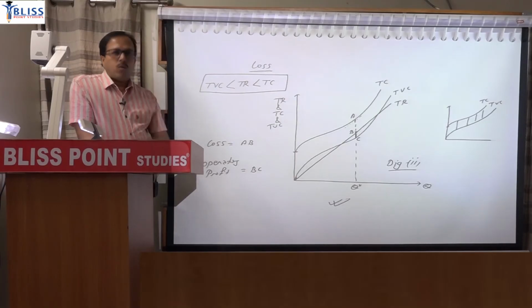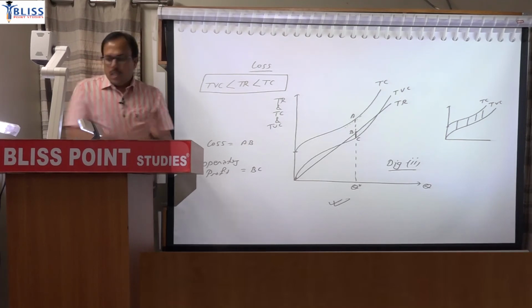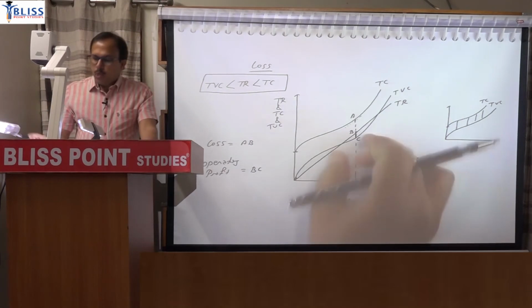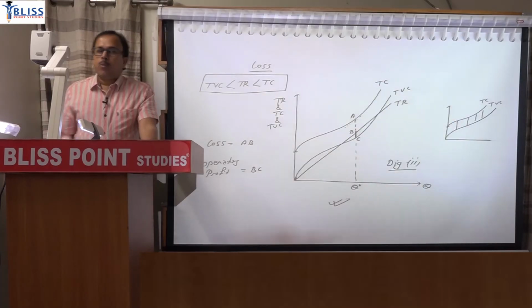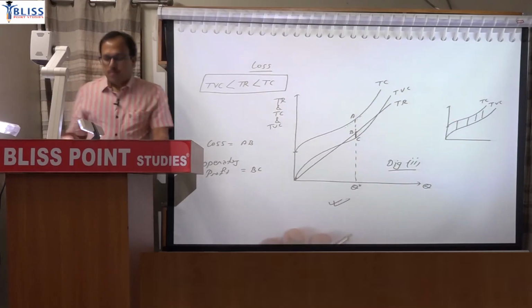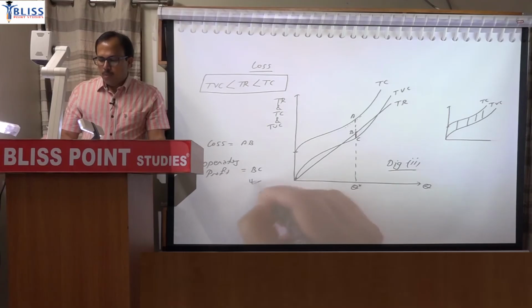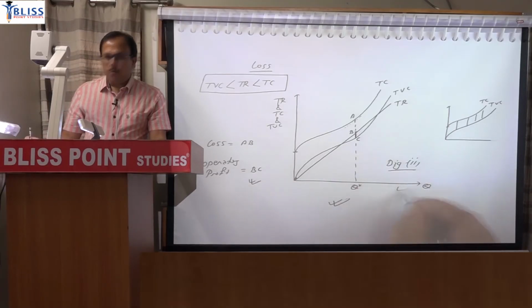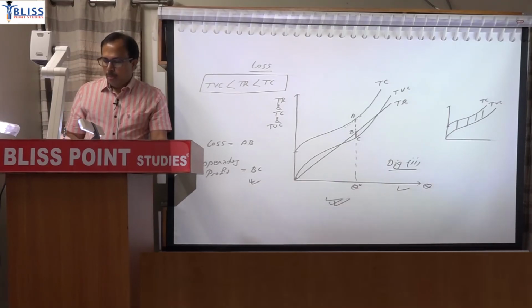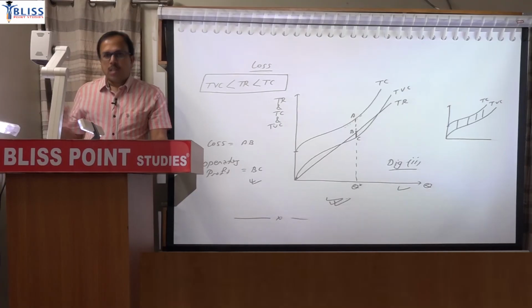Whenever you show loss, you have to be careful. You have to show that the firm is operating. If this total variable cost is also above the TR, then there will be no production. The firm will shut down. So you are showing that there is loss, but despite loss the firm is operating. Diagram 2 in bracket, and show it. And then draw the third condition.